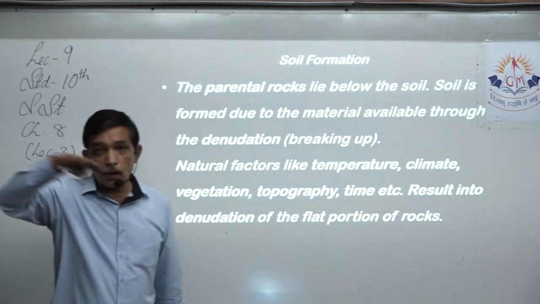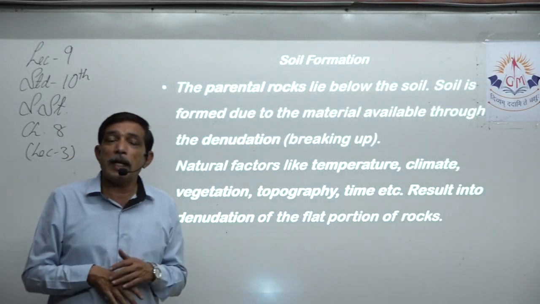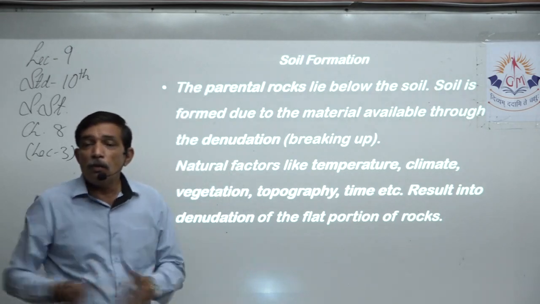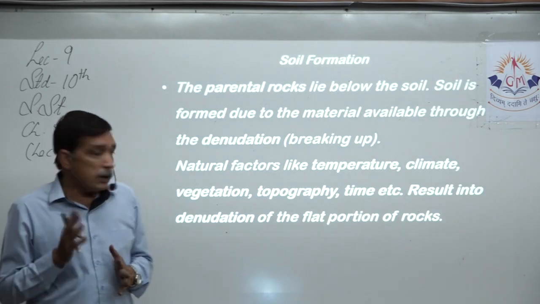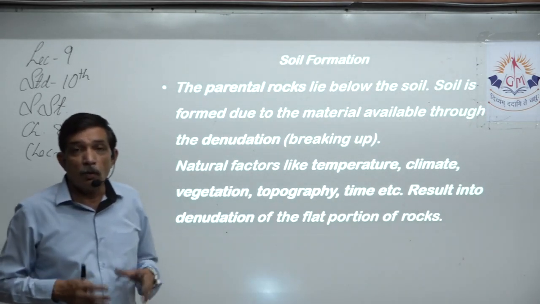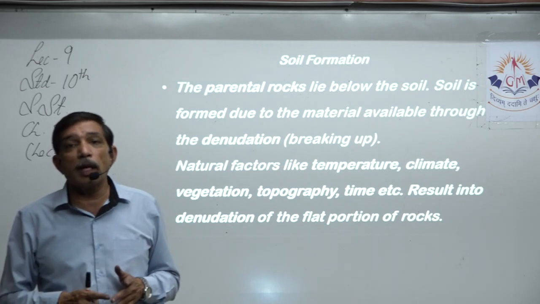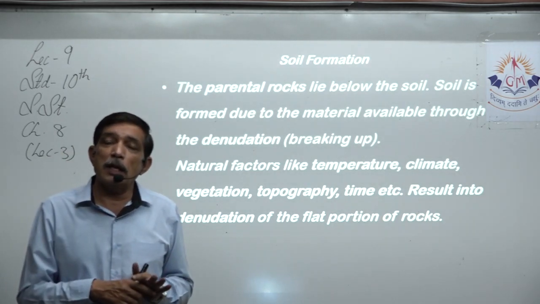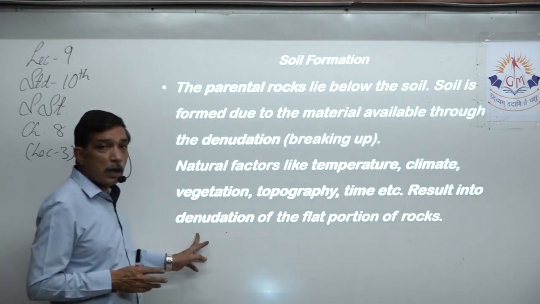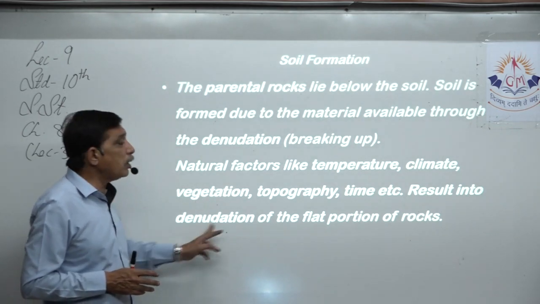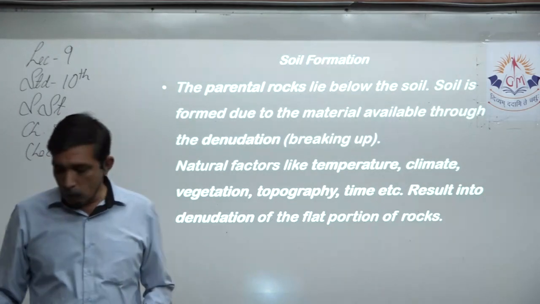Topography, the top shape. It can be a mountain, it can be a valley, it can be a low-lying area. Everywhere, wind and water keep flowing from one direction to another. Wind and water, both are important factors of denudation. Time: one rock takes 20 years to break, another rock takes 200 years to break, but time is a very important factor where denudation happens. Because of all these factors, denudation of the flat portion of the rocks happens and it breaks up into smaller parts.